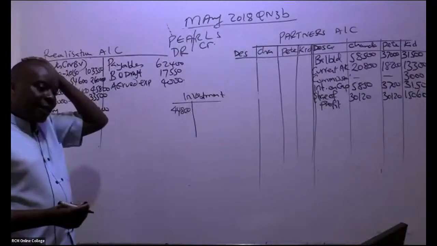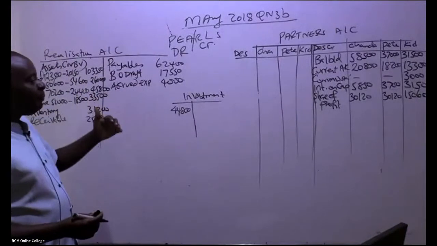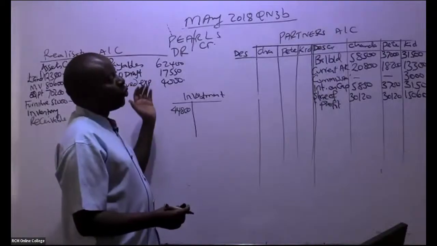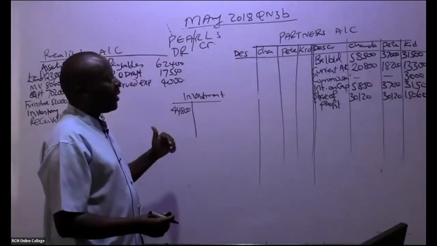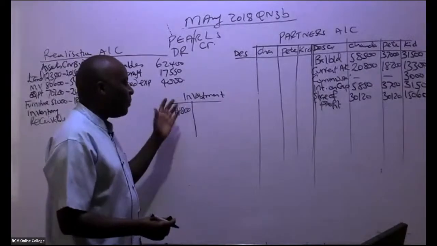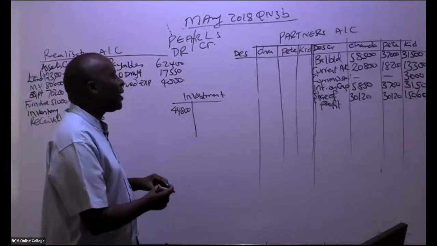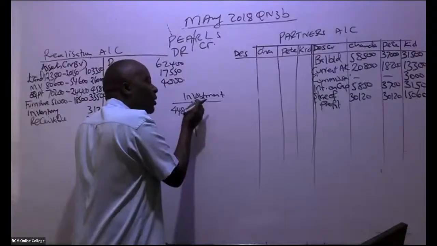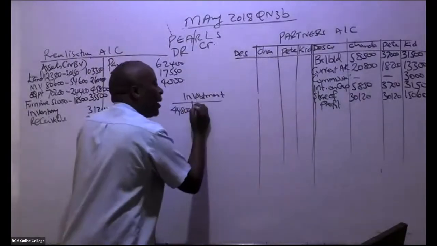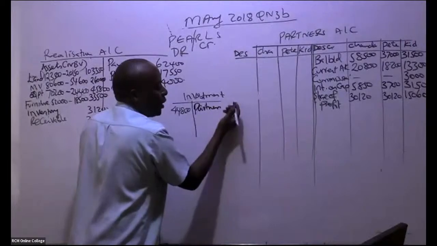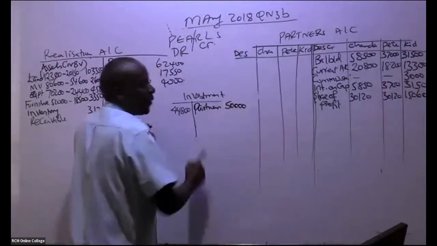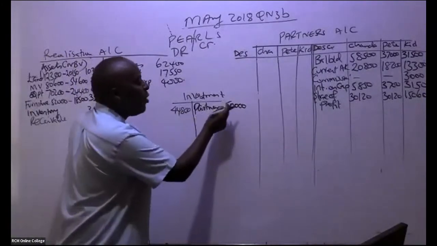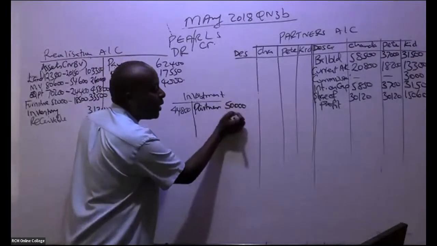But by the time we are selling our partnership to a company, we were able to transfer this. Let's close this account, because remember this investment went to the partners. So we come here and credit partners. But how much are we crediting? The whole account is supposed to be 50,000 because the market value is 50,000. I can go ahead and apportion.